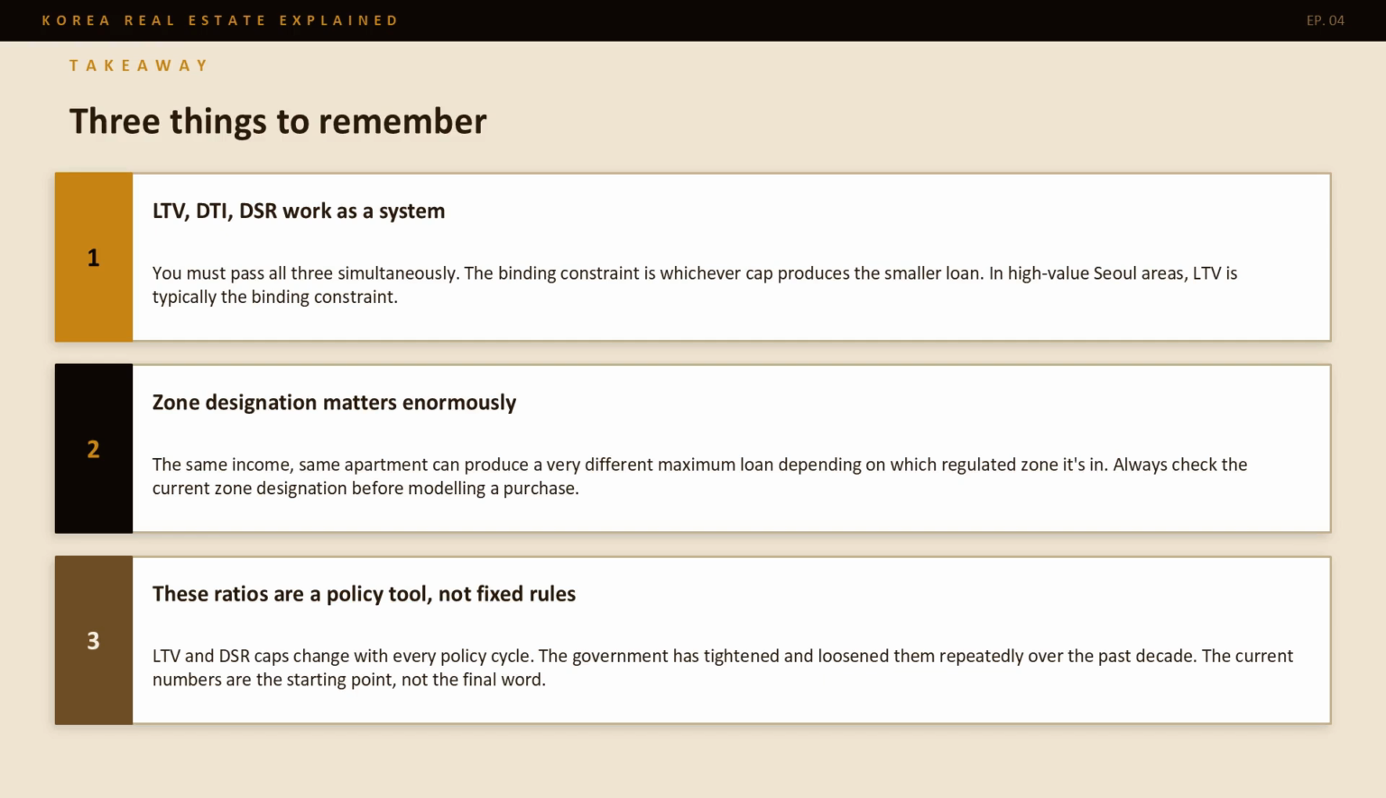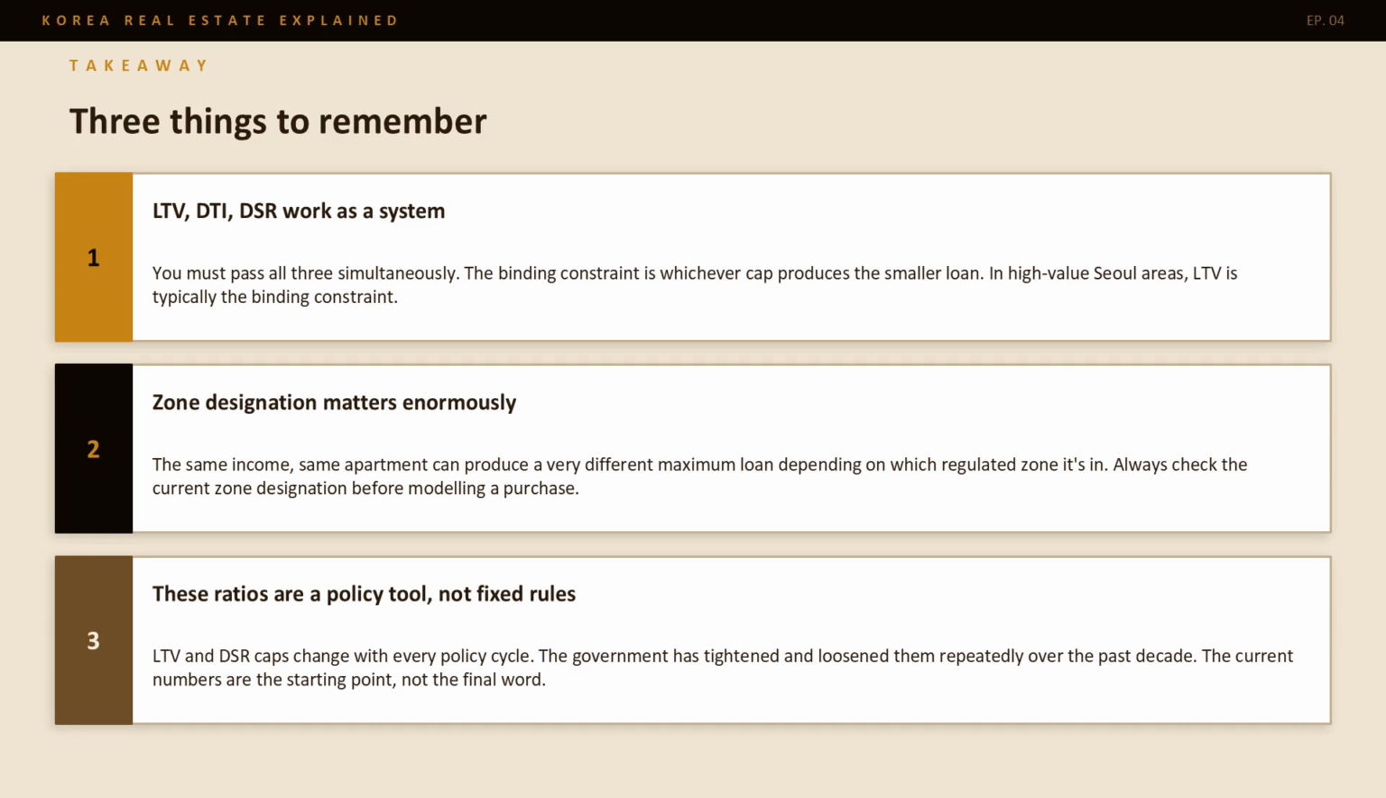3 things to take away from this episode. 1. LTV, DTI, and DSR work as a system. You must pass all 3 simultaneously. The binding constraint is whichever cap produces the smaller loan. In the current environment, stress DSR is often the binding constraint in metro areas.